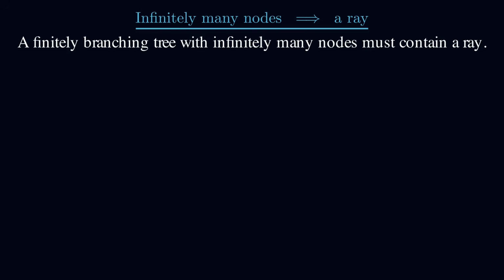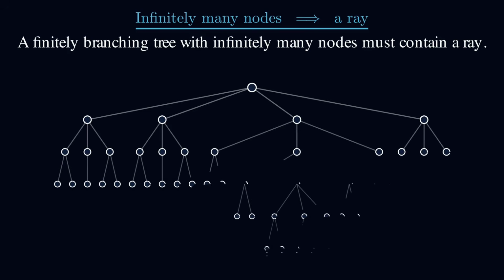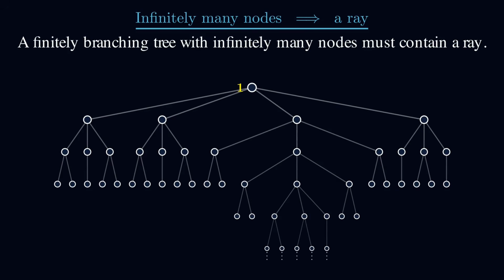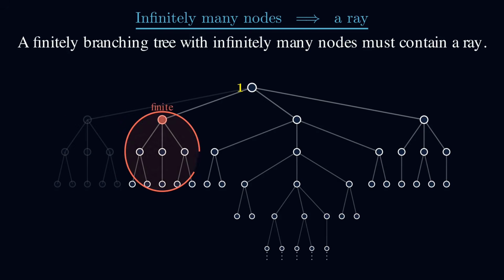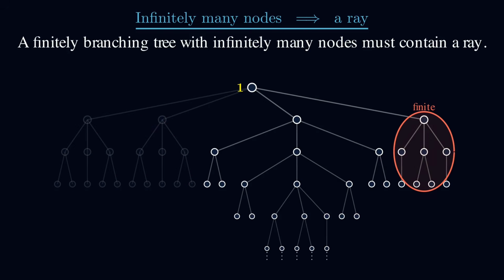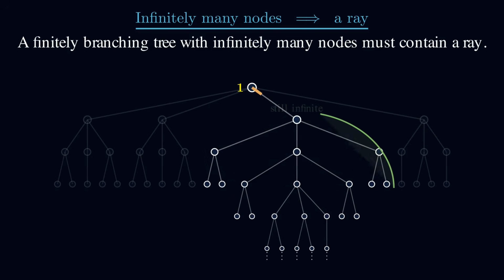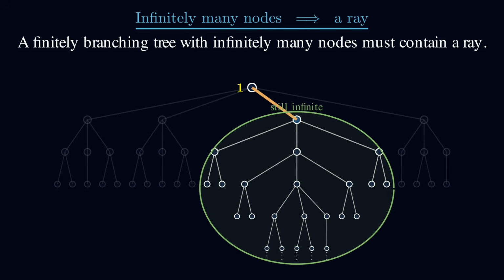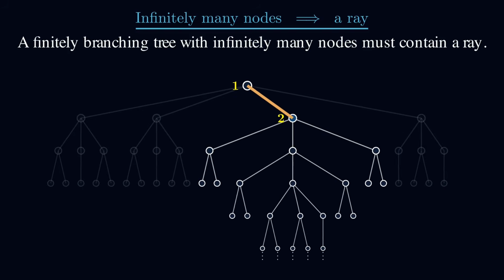We're going to construct an array. First, label the root with the number 1. Now, there are infinitely many nodes in our tree, but only finitely many subtrees just below the root. So at least one of those subtrees must also have infinitely many nodes. Pick one of them and label the root of that subtree with the number 2.